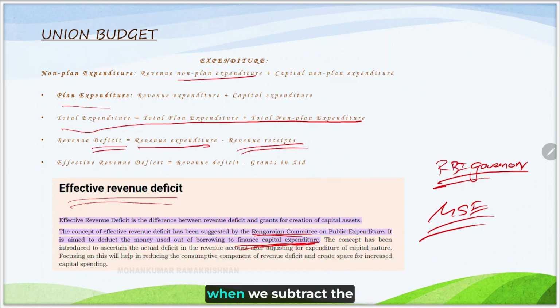To that extent, when we subtract the grants in aid, which are the basic contributions in the form of loan for capital expenditure, from the revenue deficit, we will get the actual effective revenue deficit.